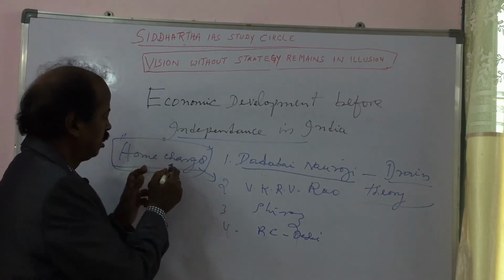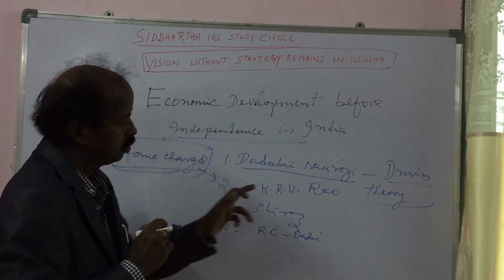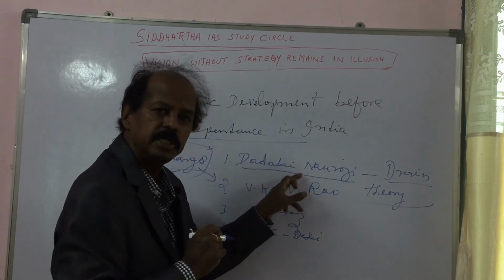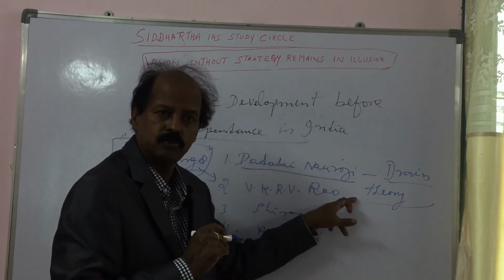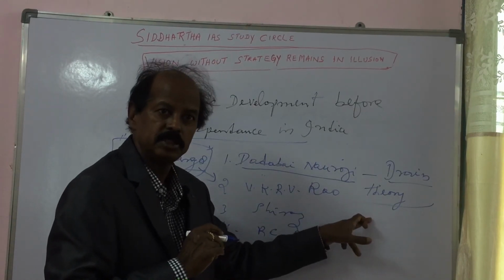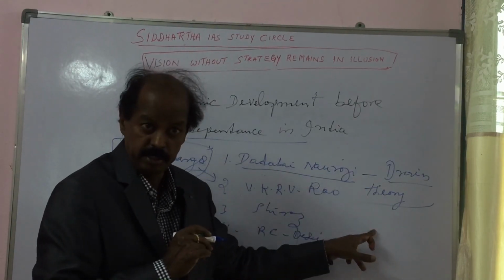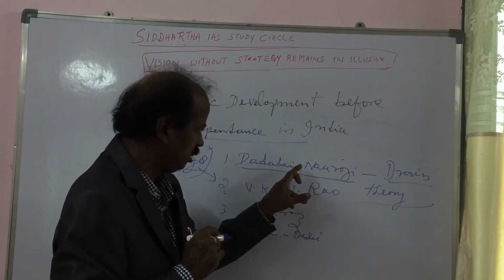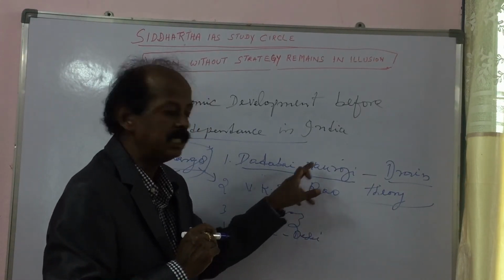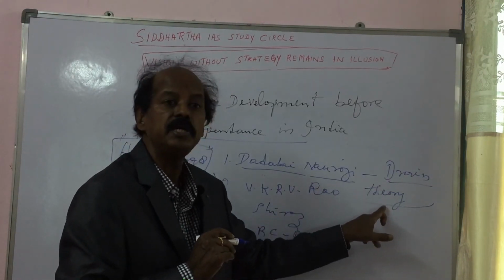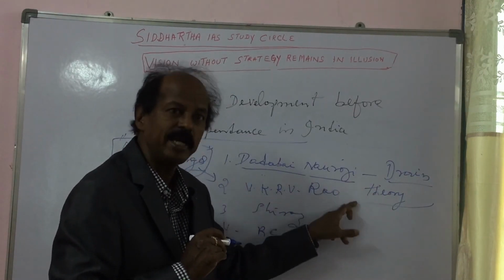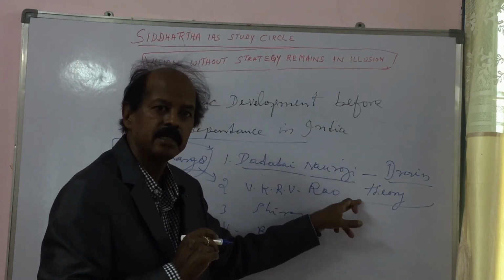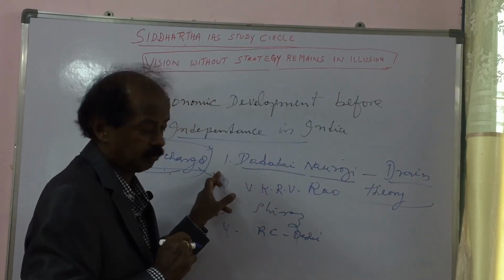So this is a very important concept. You should remember what was the contribution of Dadabhai Naoroji before independence with regard to the Indian economy. Mainly, he estimated the national income, he propounded the drain theory, and he explained how Indian resources were drained to England through home charges.